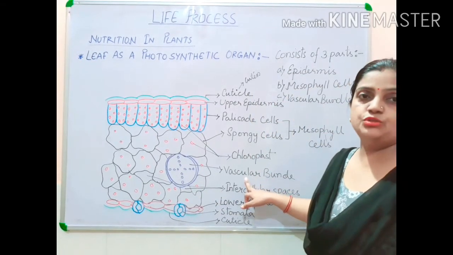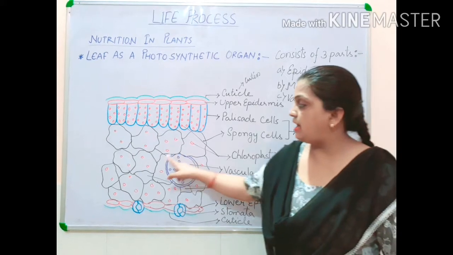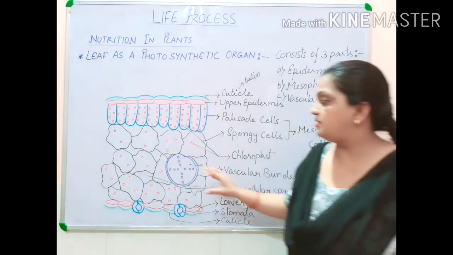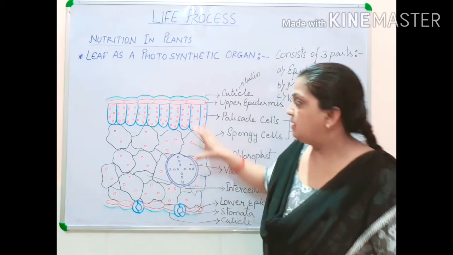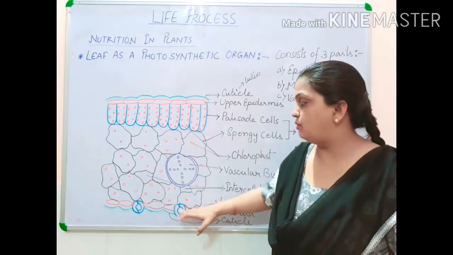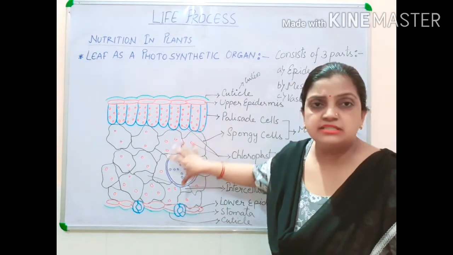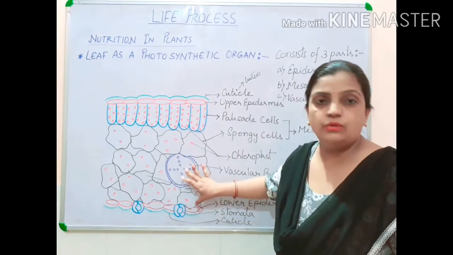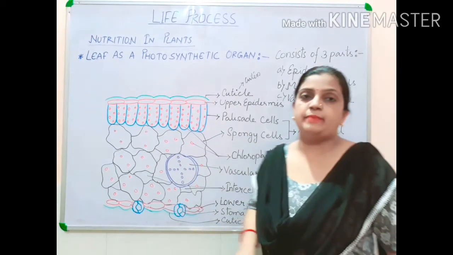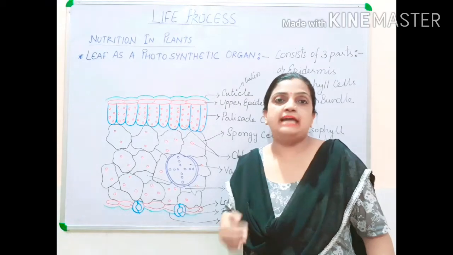Then we come to the vascular bundle. You can see here I have drawn it, and the vascular bundle is almost in the center, between the upper epidermis and lower epidermis. This vascular bundle is made up of xylem and phloem.